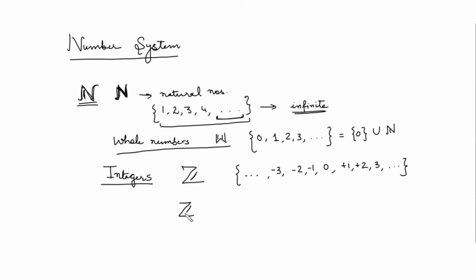If you denote the symbol Z plus, it means it is the set of all positive integers. So positive integers means the set of natural numbers, right? So this is the set of integers, given by -3, -2, -1, and we don't know what is the first number from where this set started, right? 0, 1, 2, 3 and so on. So this is the set of integers.